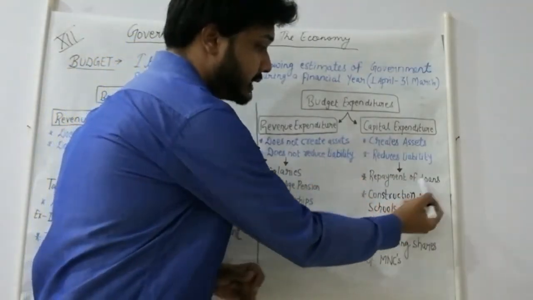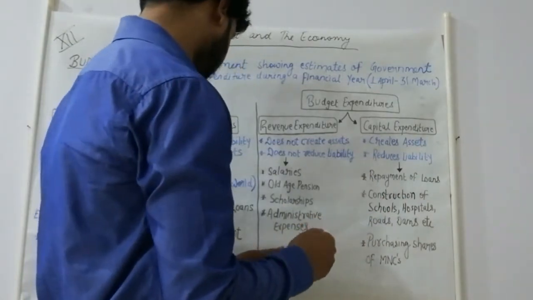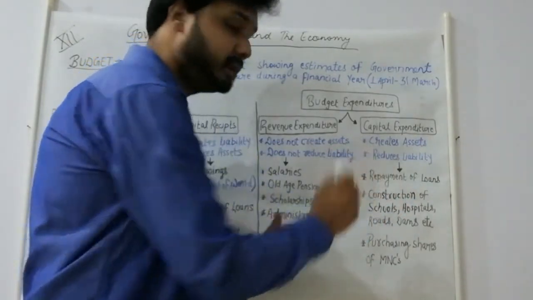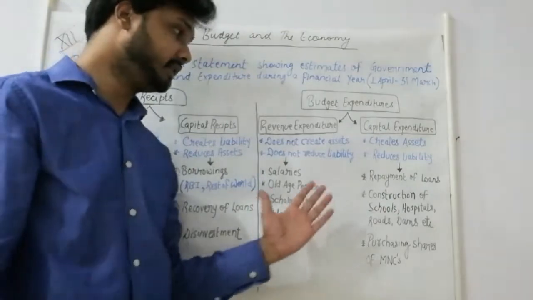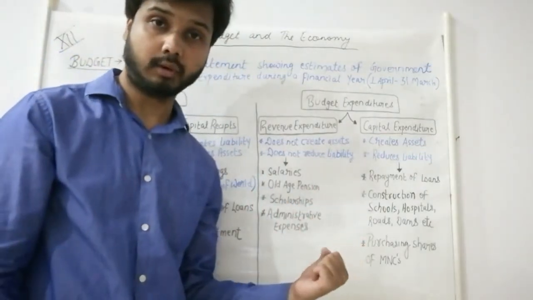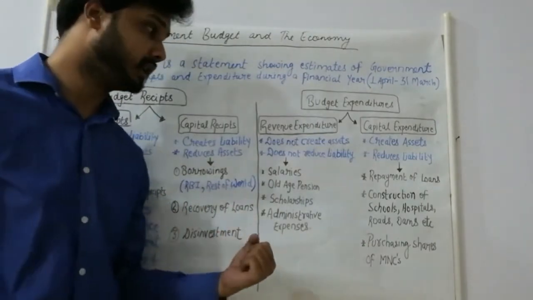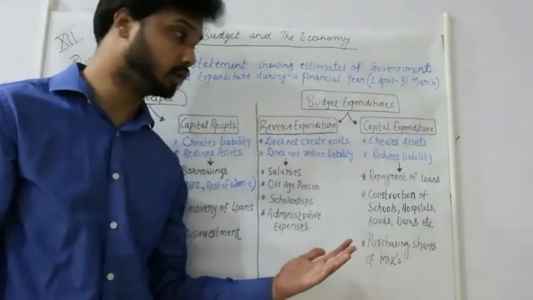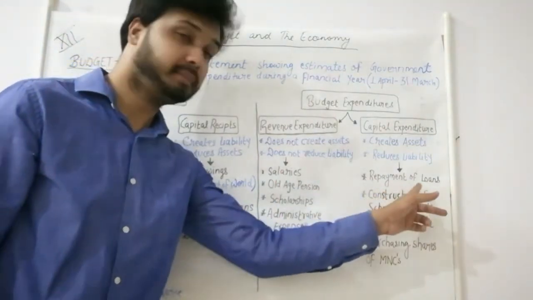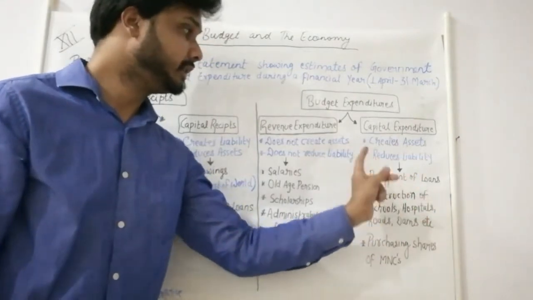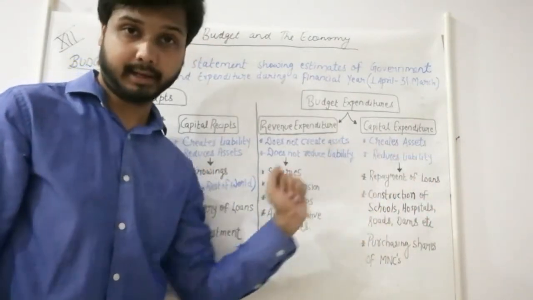First one in this is repayment of loan. If the government has taken loan from anyone, as we have seen in borrowings, it has borrowed money, now it is repaying the loan. So when it will repay that amount, then its liability will be reduced.